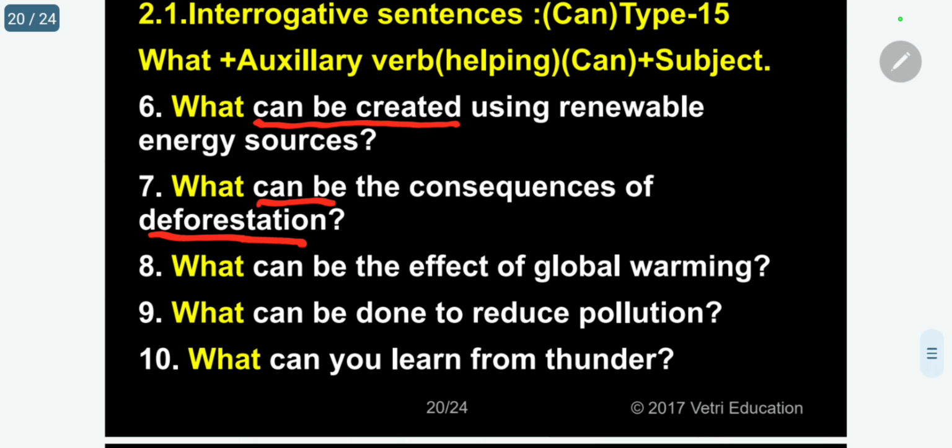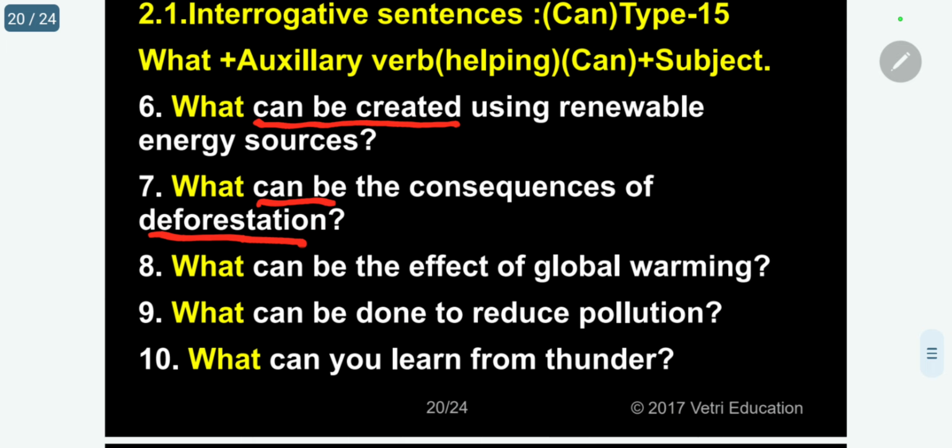Listen to me. You know already the most important point. There are 5 types of auxiliary verbs. One is be verbs, another is do verbs, another is has verbs, another is will, shall verbs, and correspondingly would, should, could, might. Among these, the first 3 auxiliary verbs will act as main verbs. But the other 2 will not act as a main verb.